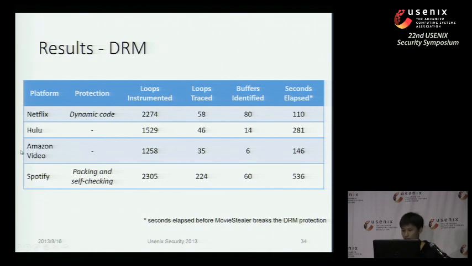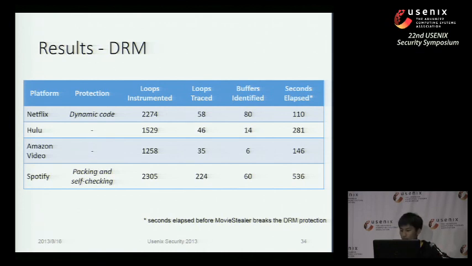We also log the seconds elapsed before MovieStealer breaks the DRM protection. We could see that although we identified some loops, we don't really have to trace them all. We actually identified a lot of loops, like 1,500 or 2,200, but we only need to trace a small portion of them. After the tracing, we could identify a lot of buffers, and after that, we could perform our statistical analysis and get the final result we want.